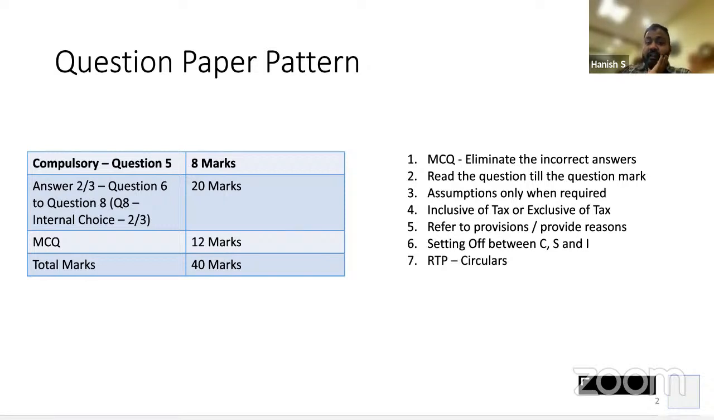Then earlier, in RTPs, they used to give circulars. Unfortunately, now they are not giving circulars. They're straight away giving questions. So I saw the RTP, straight questions only are given on circulars. Both those circulars we will discuss. But there are a few more circulars. Those also, wherever time permits, I will discuss. Is this clear? Okay. Can we move ahead?